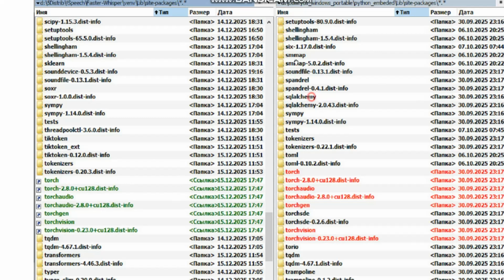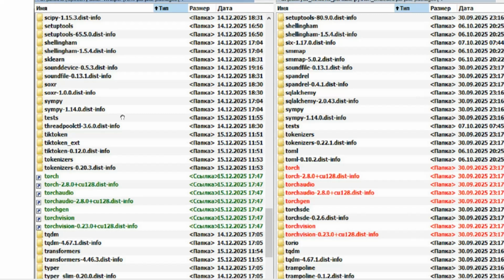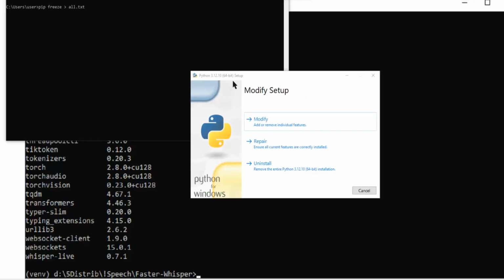But specifically with me, it did not work, because in the ComfyUI folder the Python version was 3.12, while for Faster Whisper I use the Python that is installed in my system, and I have version 3.10 installed. Therefore, without hesitation, I decided to switch to the new Python version 3.12.